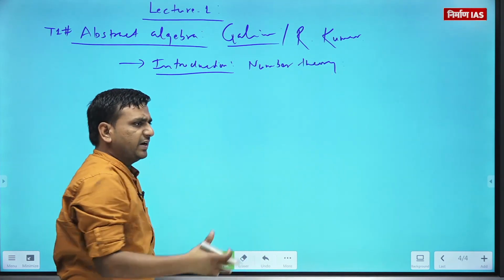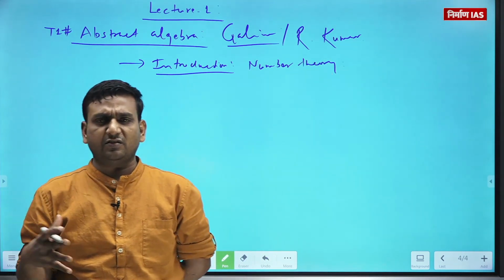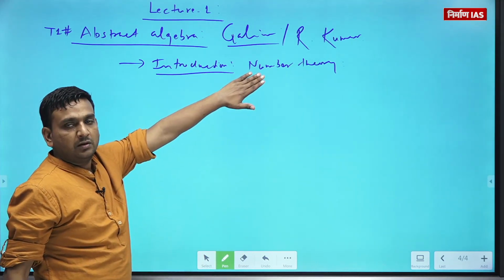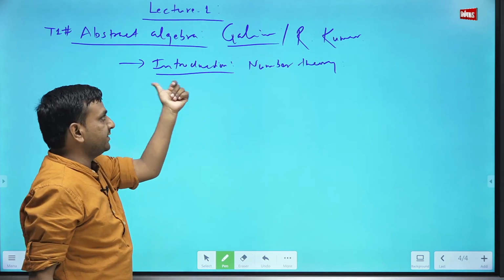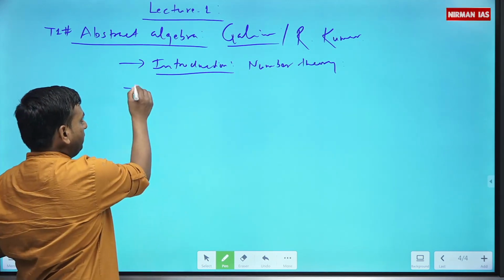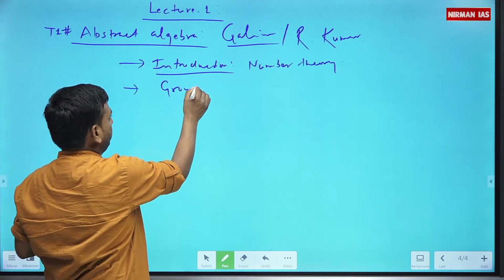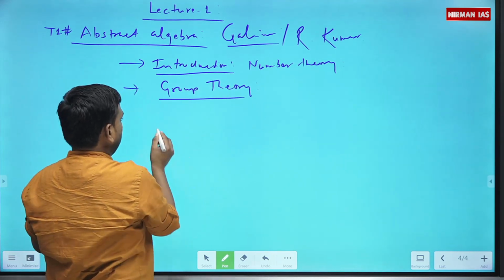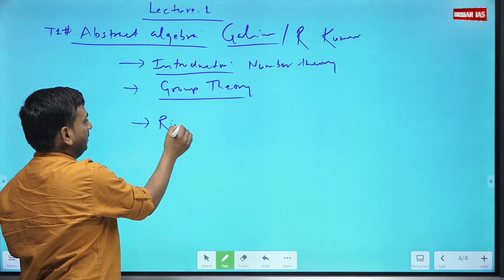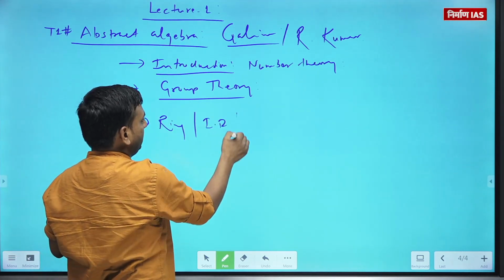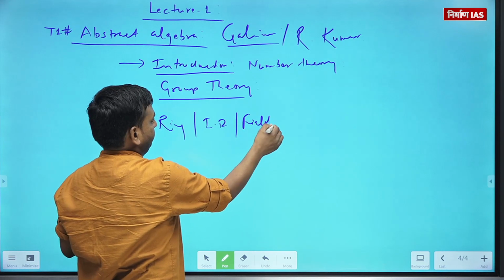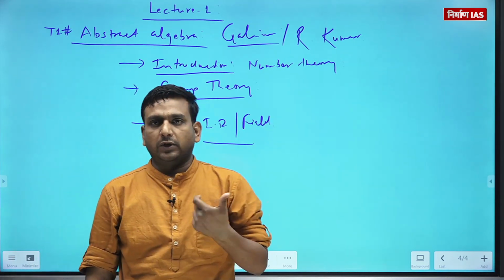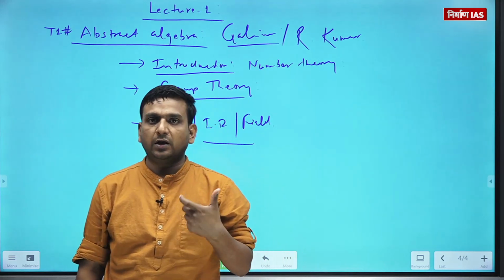People start from the set theory, equivalence relations and all. I will not start from there. Even though I'm telling you, you can start from here. I will start from the group theory itself. Okay, then ring, integral domain, field.